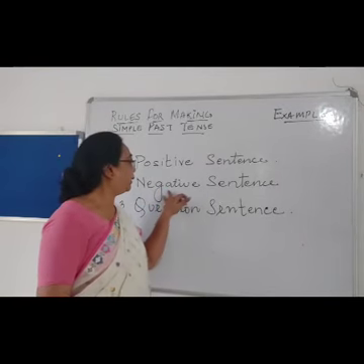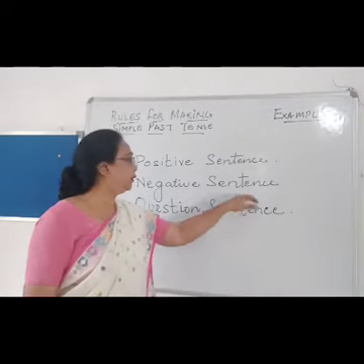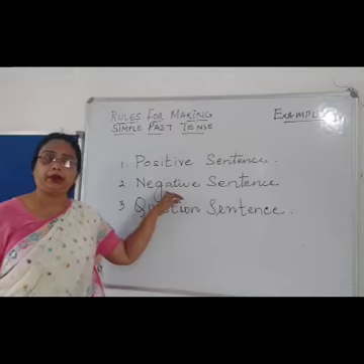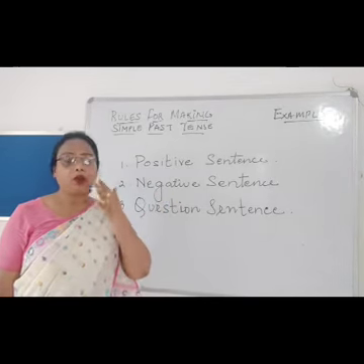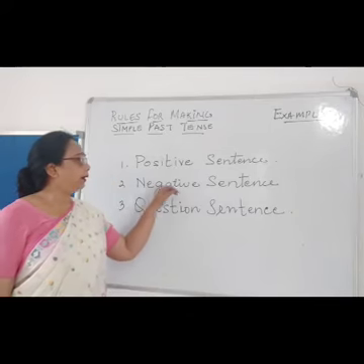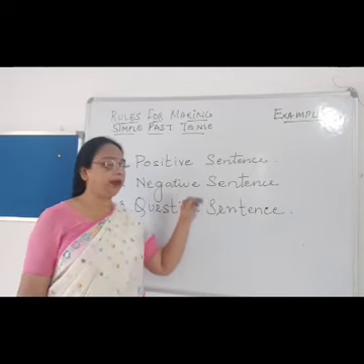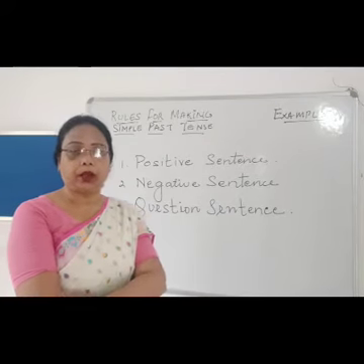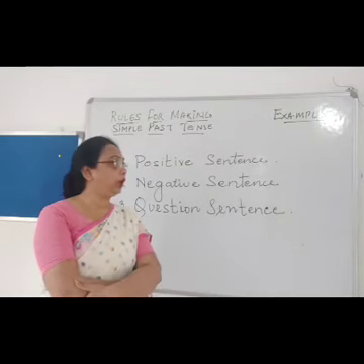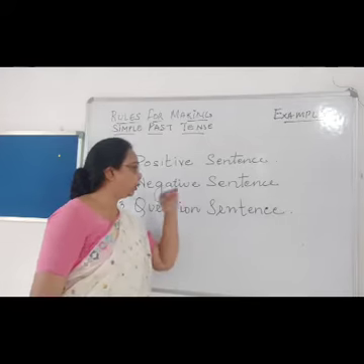Next is the negative sentence. From the word negative, it means no, you're not. So in the negative sentence, we are going to use not.